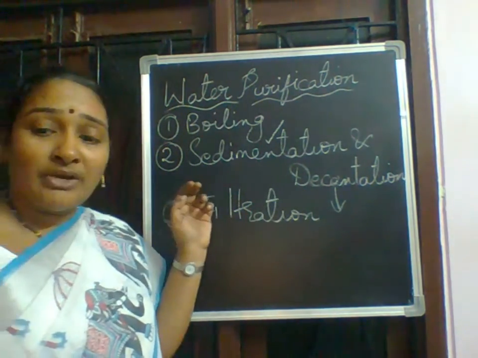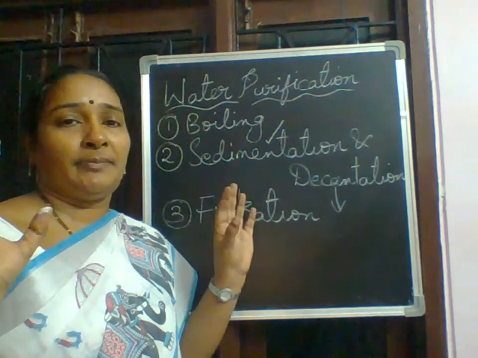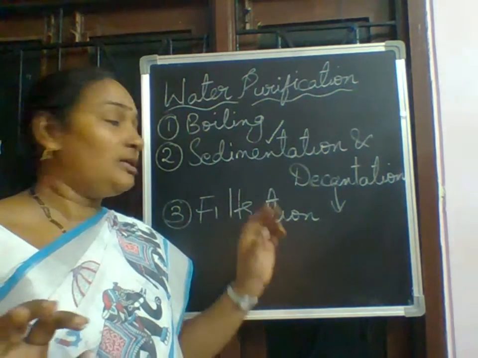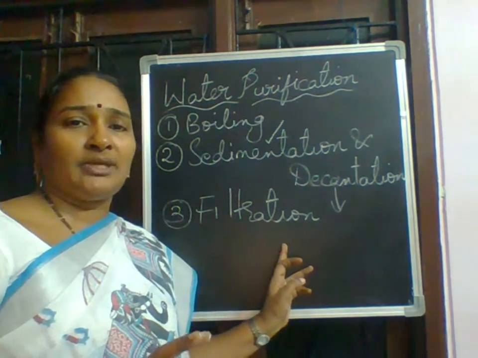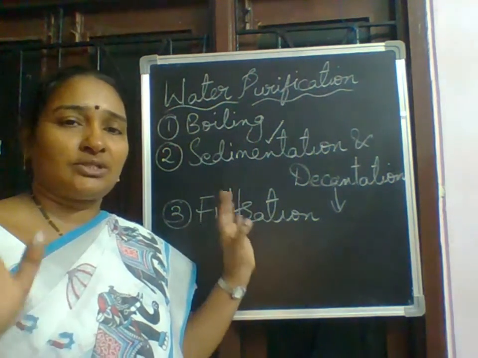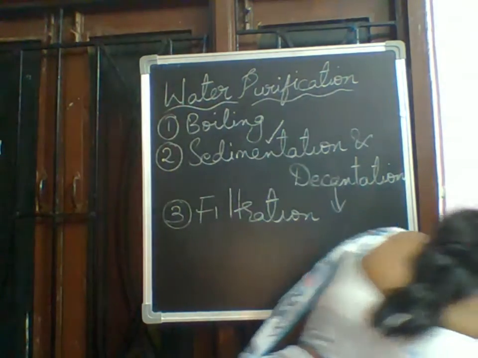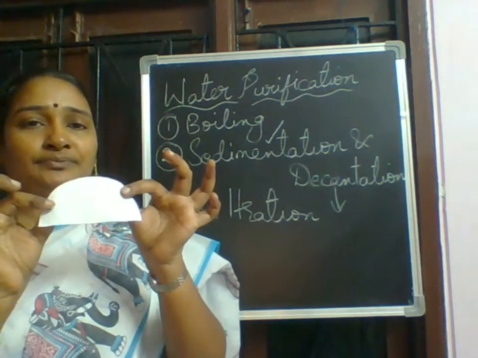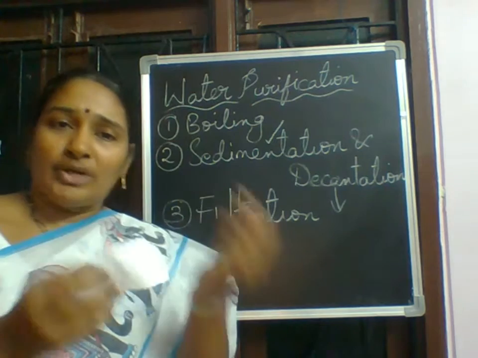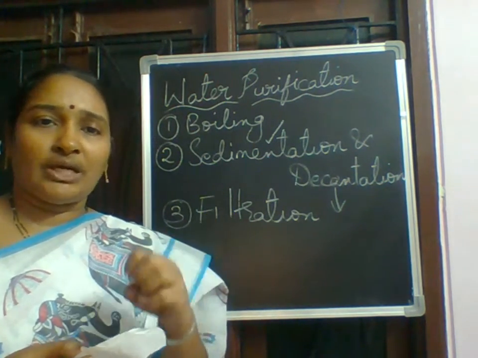So what do you mean by filtration? Filtration is mainly based on the filter paper. This method is also used for the separation of insoluble impurities in the water. Now I'll show you the filter paper first. See, this is the filter paper. So at home, if you have any funnel, we can use that funnel also.